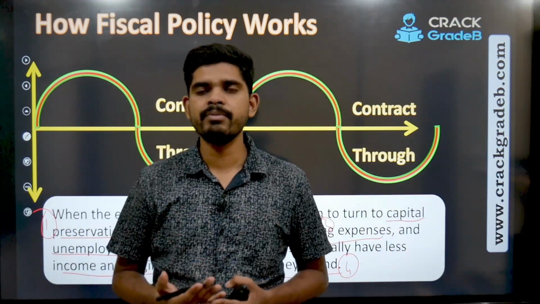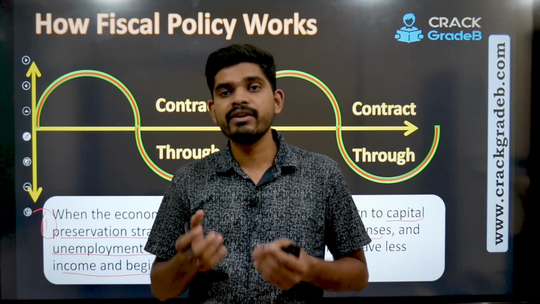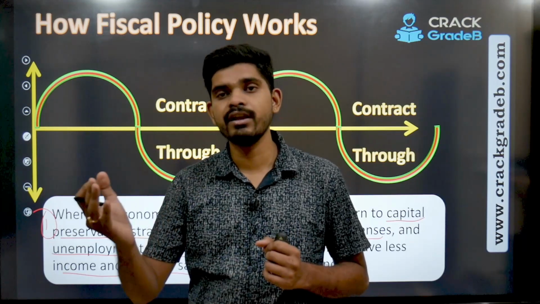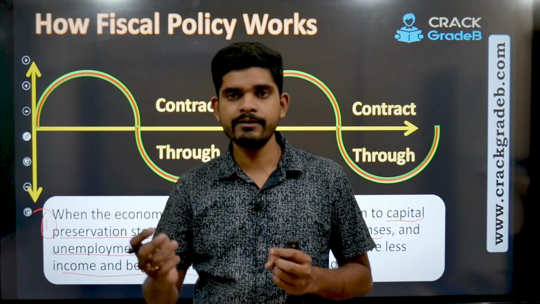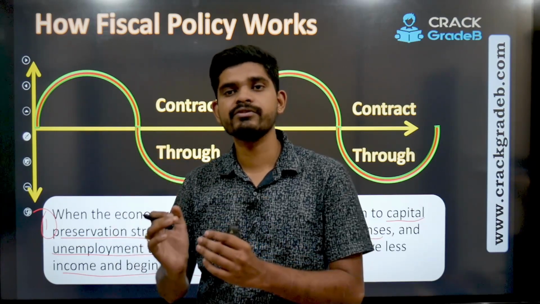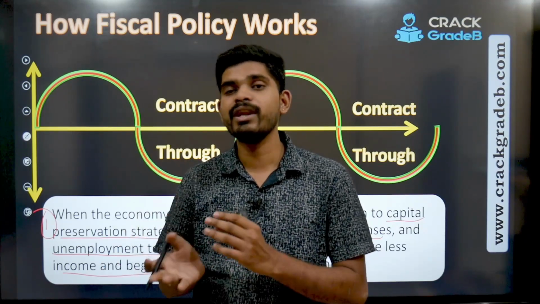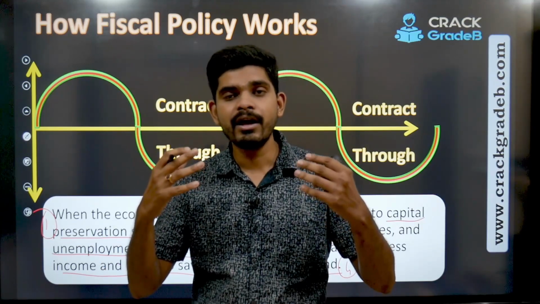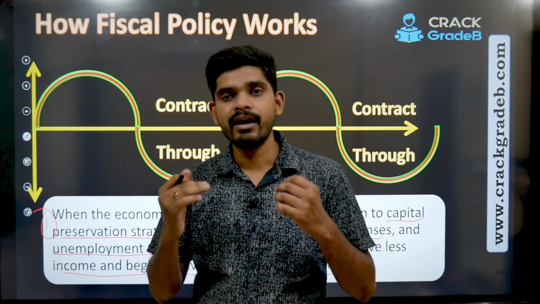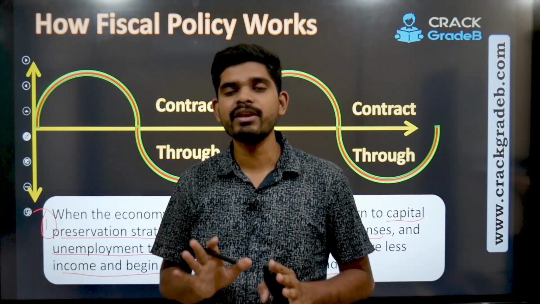So whatever people doing business, they are getting into the mode of preserving the cash that they have, or preserving the capital that they have for future adversaries, right? So when this happens, the hiring comes down. So the moment hiring comes down, the unemployment rises. So when the unemployment rises, money in the hands of people comes down, and when the money in the hands of the people comes down, you can see that the economy is going down.